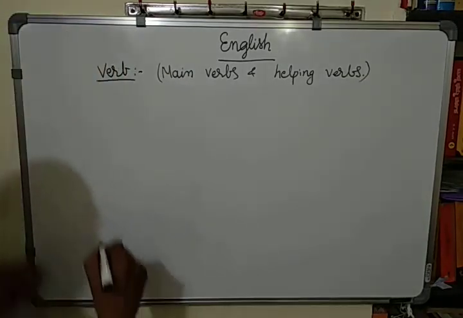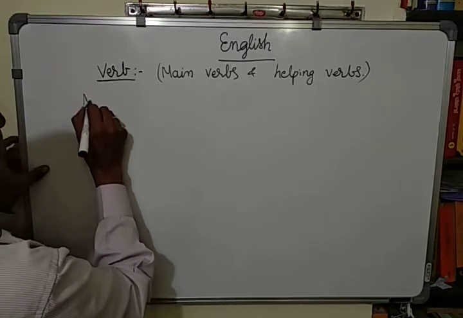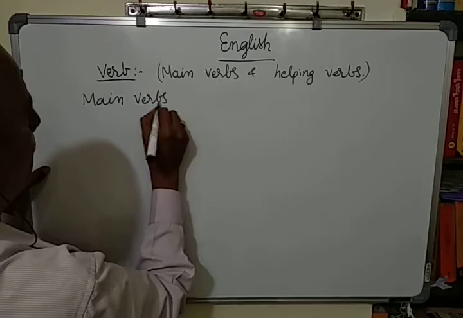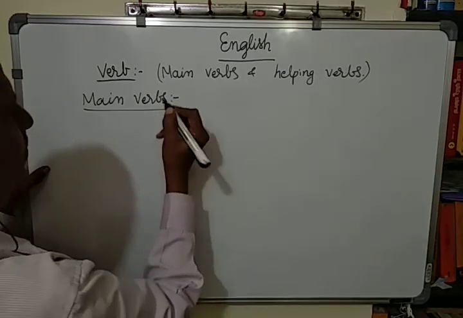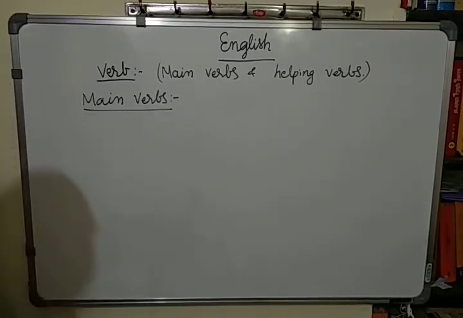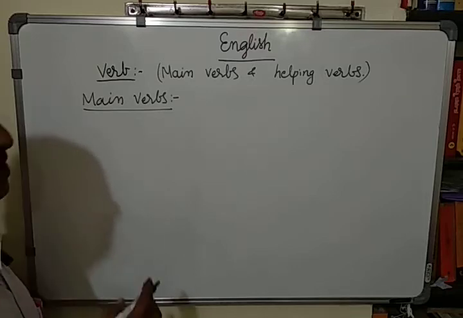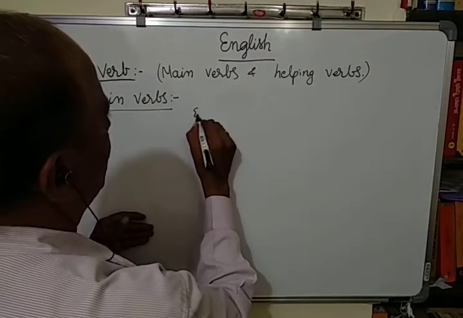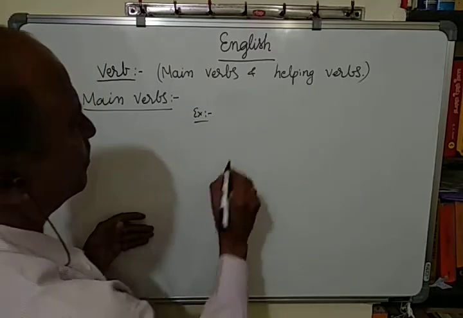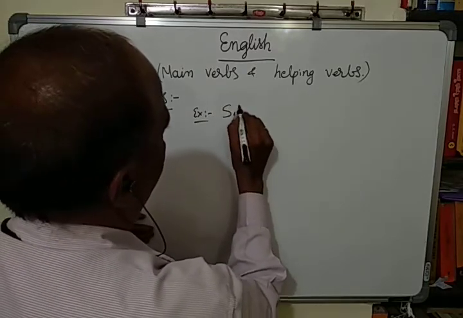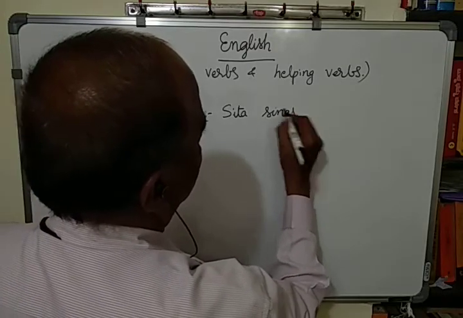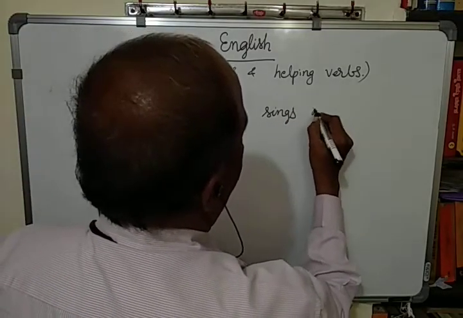First of all, let us take up main verbs. Main verbs are actually the action words. For example, Sita sings melodiously.